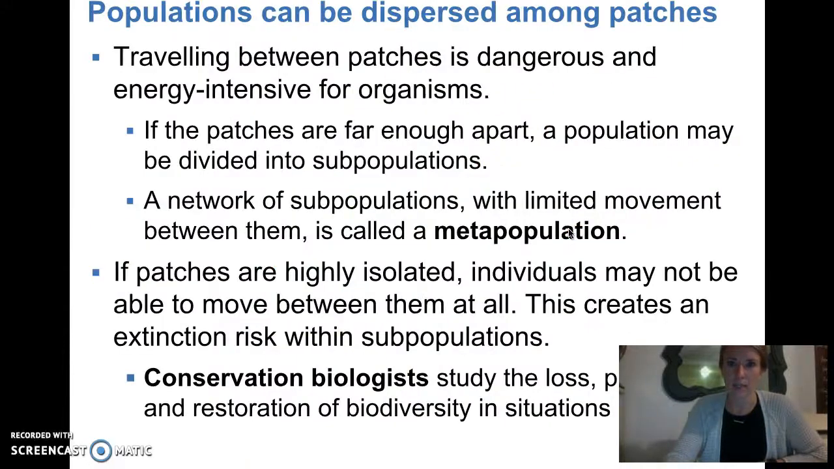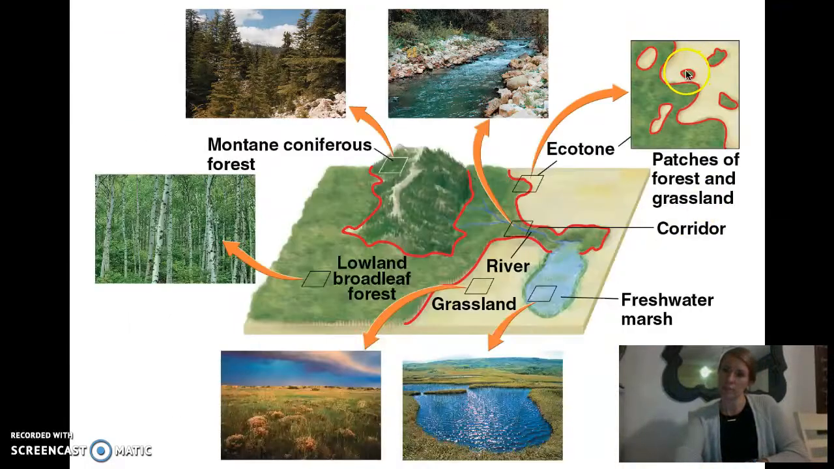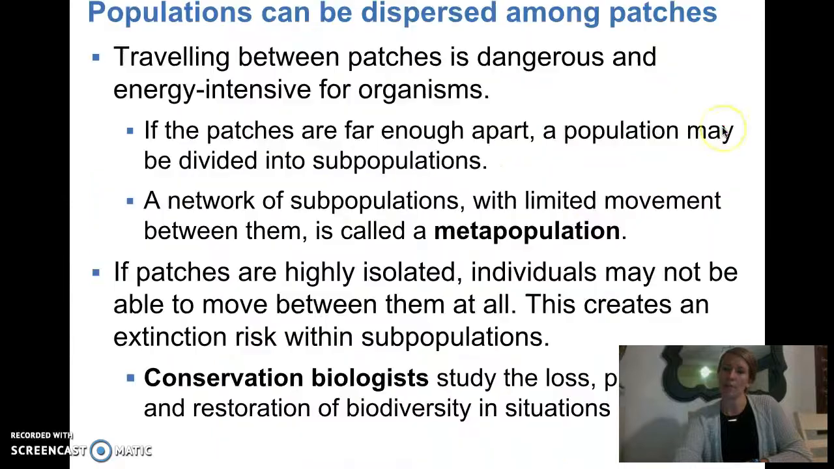This fragmenting of patches can be dangerous and energy expensive for an organism. So if you live in one of these tiny little sections and you're trying to get back to the other, it can be hard to do. So if the patches are far enough apart, a population may be divided into subpopulations. And a bunch of subpopulations that interact with limited movement between them is called a metapopulation. So they're not living together. It's actually a bigger population spread across.